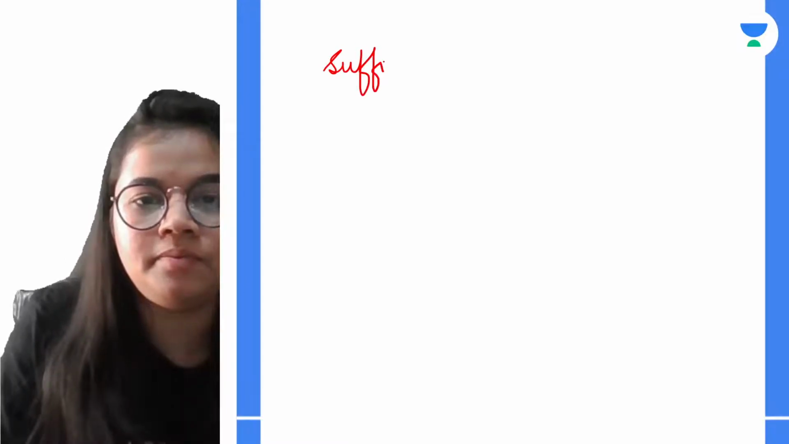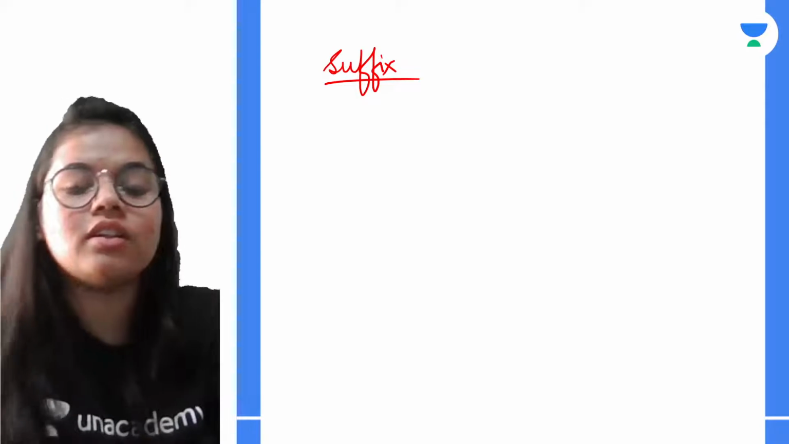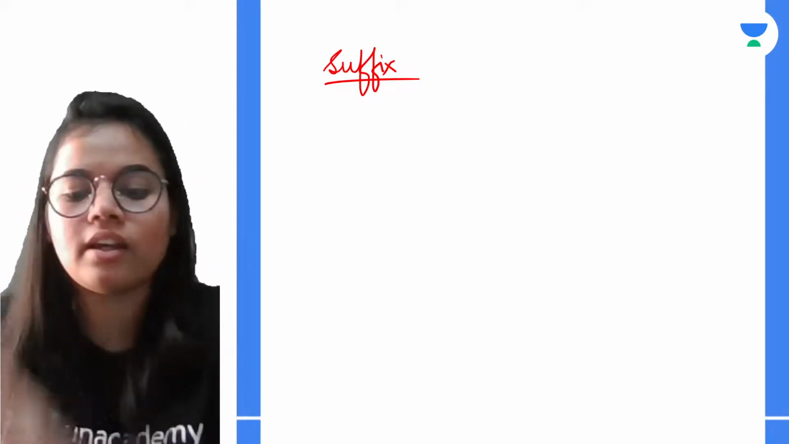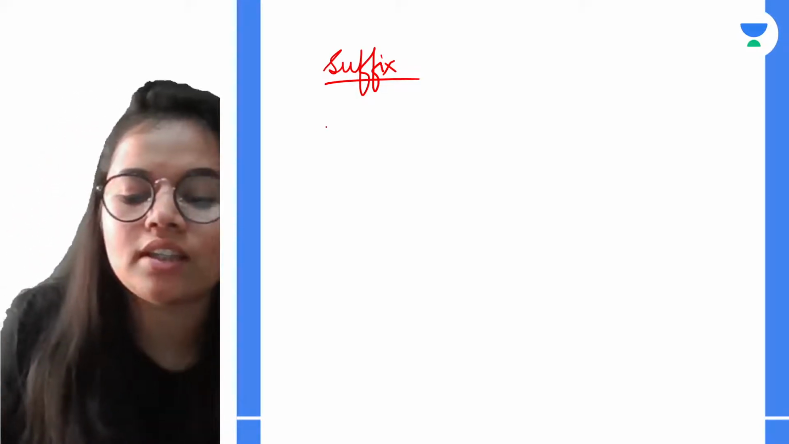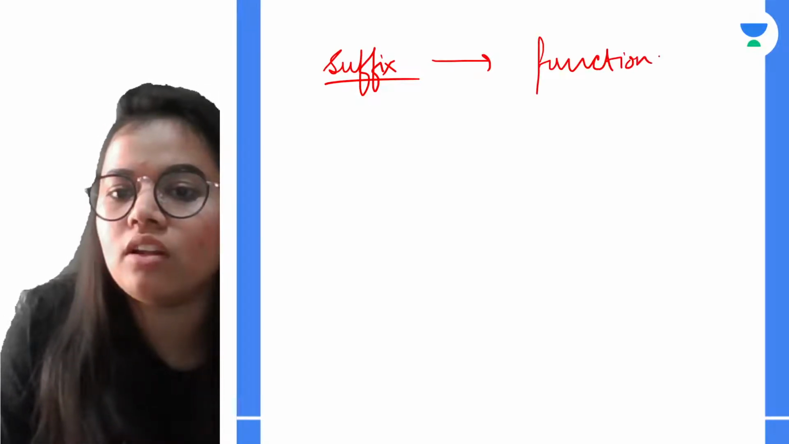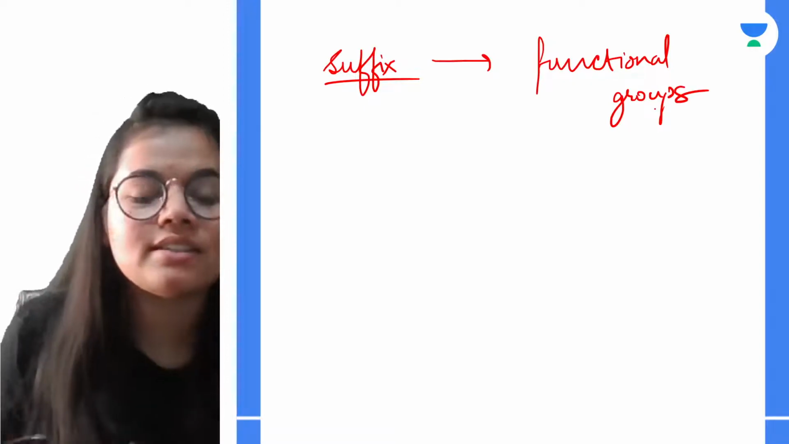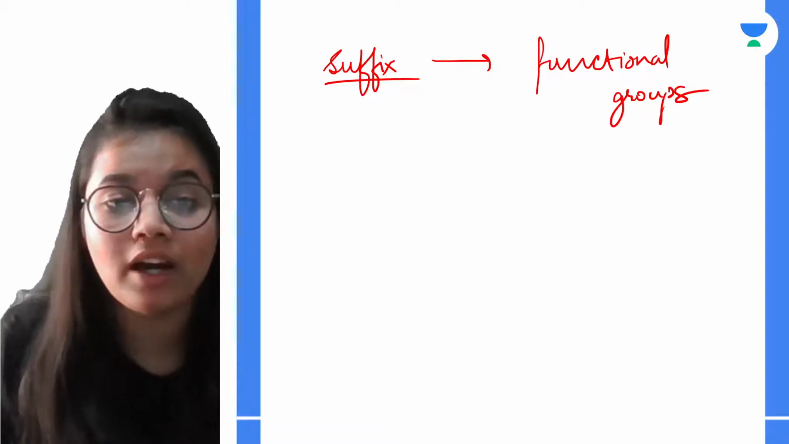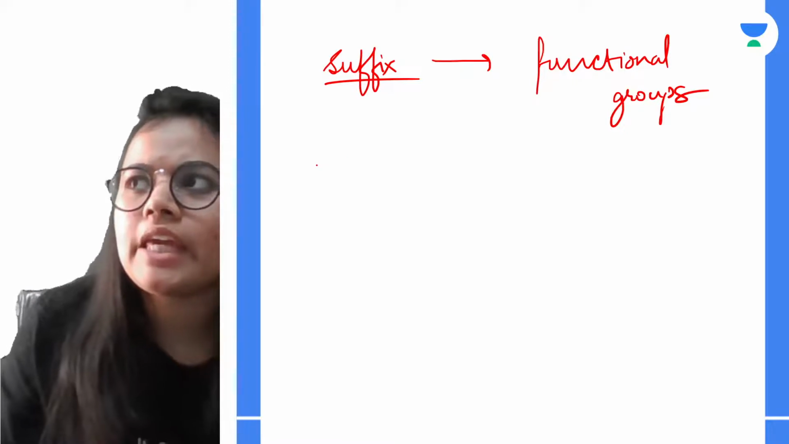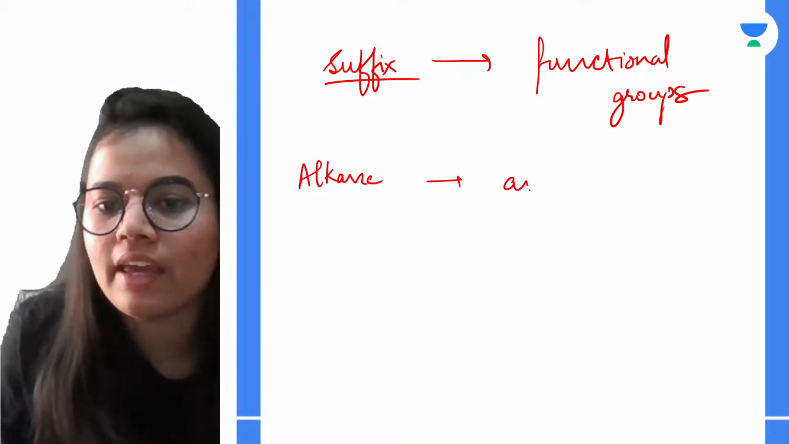After that, the next part is the suffix. What is a suffix? It is added after the root word, it will be attached behind the root word. And what does it tell? It tells about the functional groups. We will be discussing this in detail on 10th of March. For example, we have alkane. The suffix of alkane is ANE.